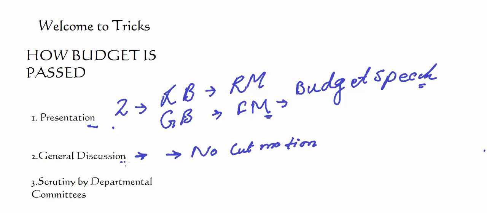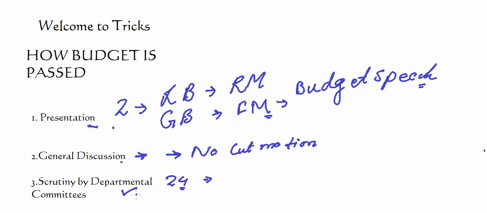After this general discussion, the parliament is adjourned for 3 to 4 weeks, and during this gap, the 24 departmental standing committees, which were established in 1993 and then expanded in 2004, examine and discuss in detail the demands made by the ministries. In the last video, I explained how each ministry and department send their demands to the finance ministry, which is included in the budget.